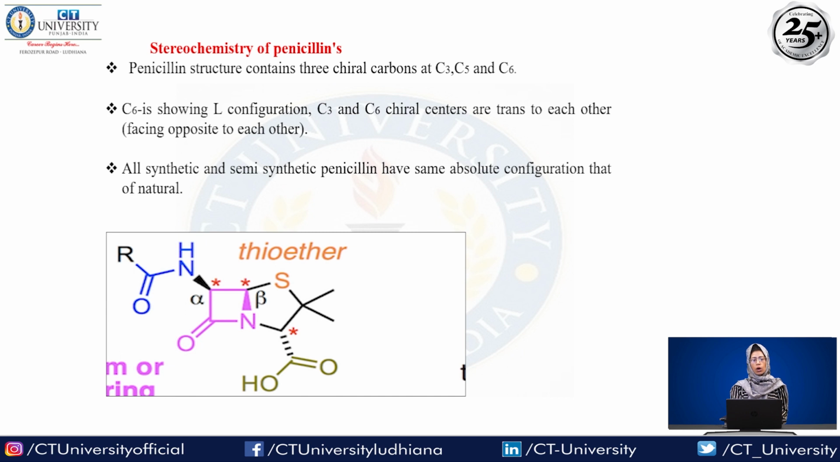C3 and C6 are the chiral centers. Why are they the chiral centers? Because they are trans to each other. We can say they are facing opposite to each other. So in the stereochemistry of penicillin there are 3 chiral carbons present, one at C3, one at C5 and one at C6, and C3 and C6 are trans to each other. All the synthetic and semi-synthetic penicillins have the same absolute configuration, that of nature.